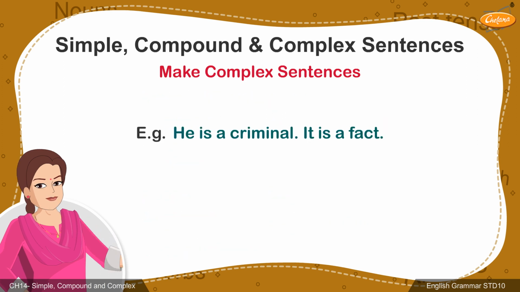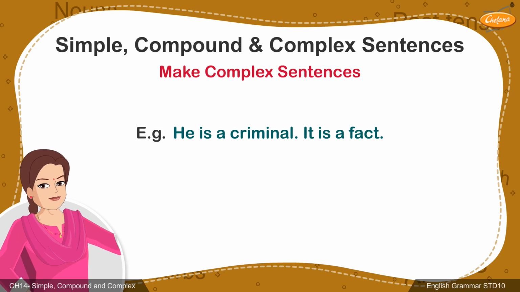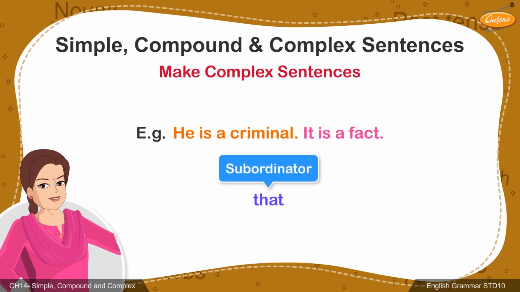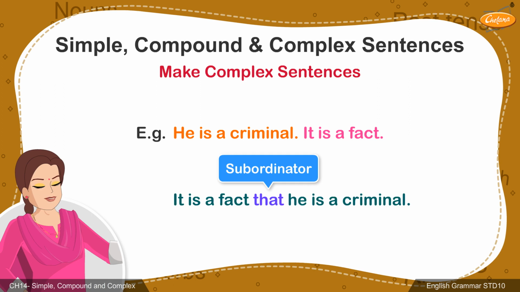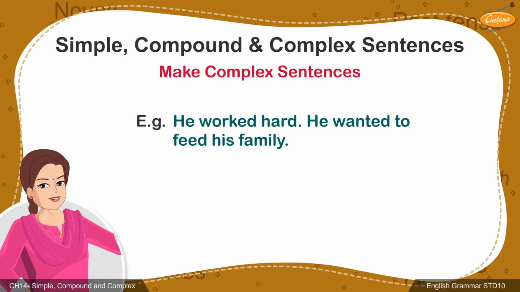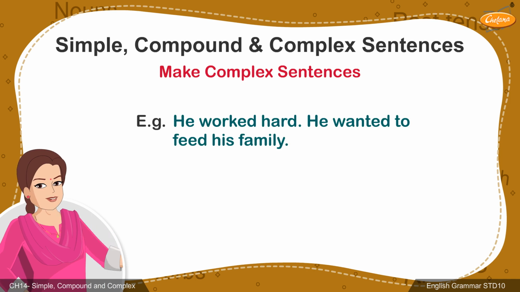Let's take a few examples. He is a criminal. It is a fact. Here, we have two sentences that need to be joined with the subordinator. We can use that as the conjunction for this sentence, and the answer would be, it is a fact that he is a criminal.